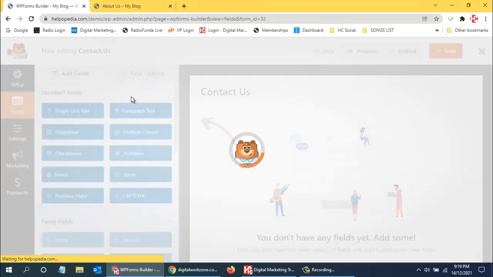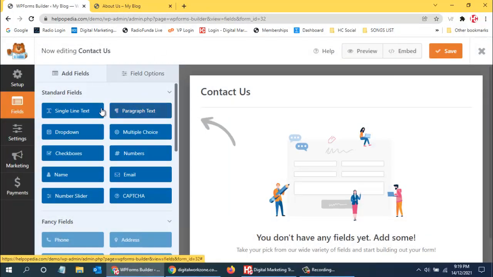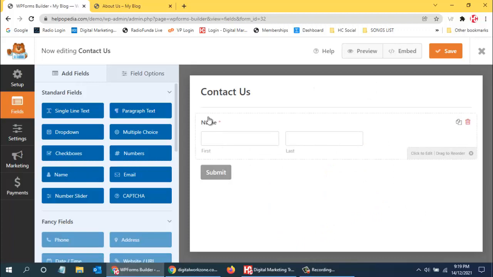And now I can use all the fields which are available on the left. So single line over here, there are various options. Over here I have name, so I can just drag this over here. So this will come up. So this is name, first name and last name. After that I want email, so I can just drag this email over here. So email has come up over here.